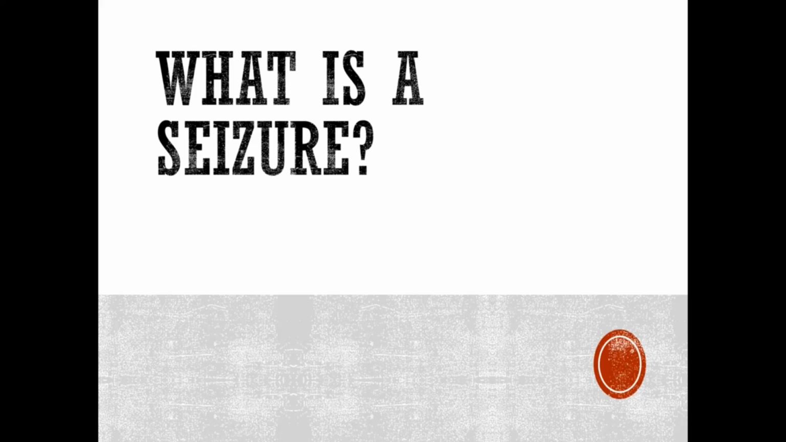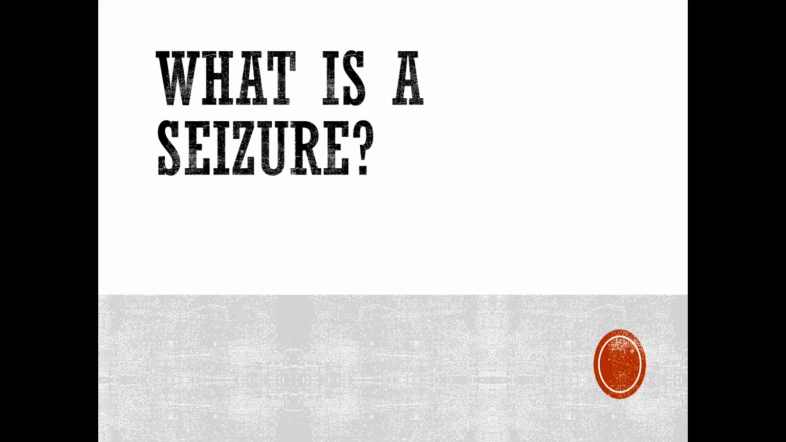This part of the presentation is going to focus on seizures. So what exactly is a seizure? A seizure is a sudden, uncontrolled electrical disturbance in the brain, which can cause changes in behavior, movements, feeling, and alterations in level of consciousness. Seizures are the most common neurologic condition in children.